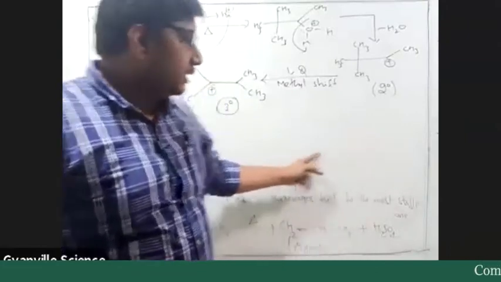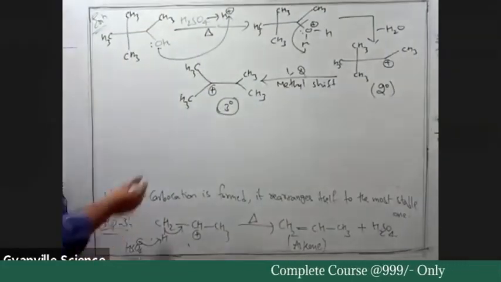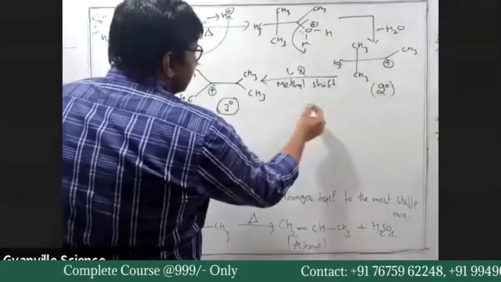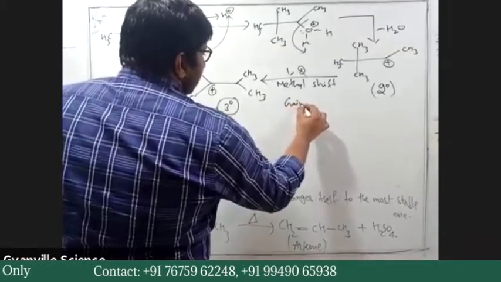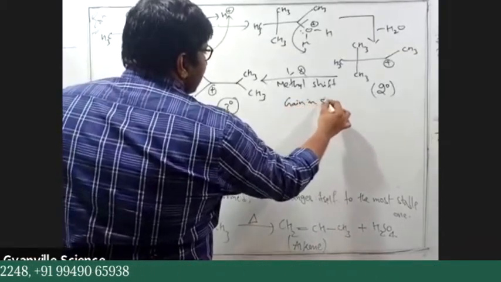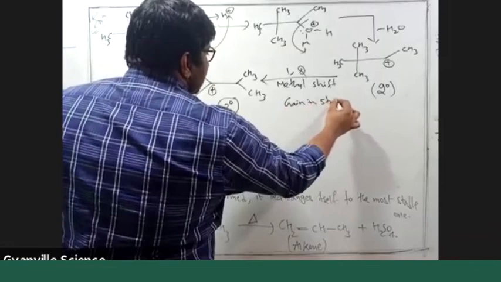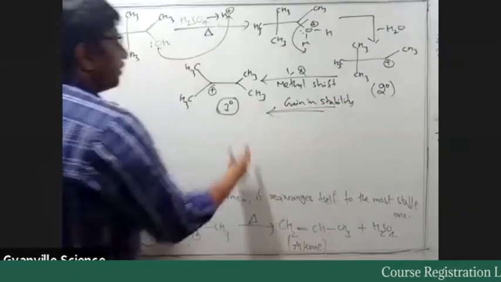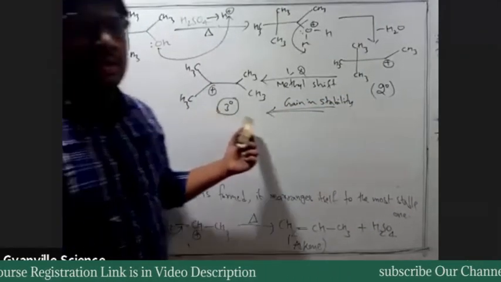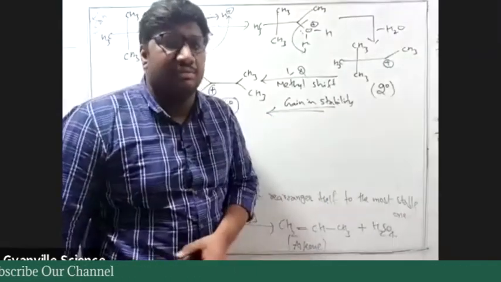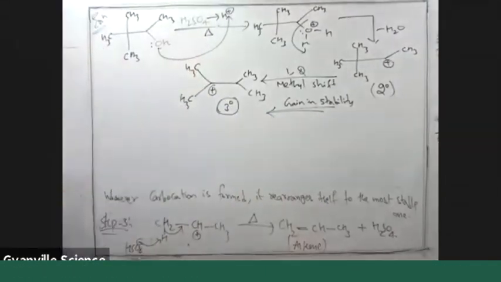Secondary to tertiary conversion occurs just because of gain in stability. Why is it more stable? Simply, it will have more hyperconjugative structures. You can see the hyperconjugative structures.